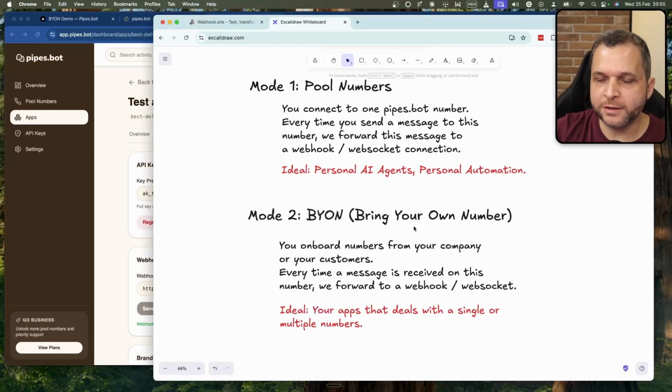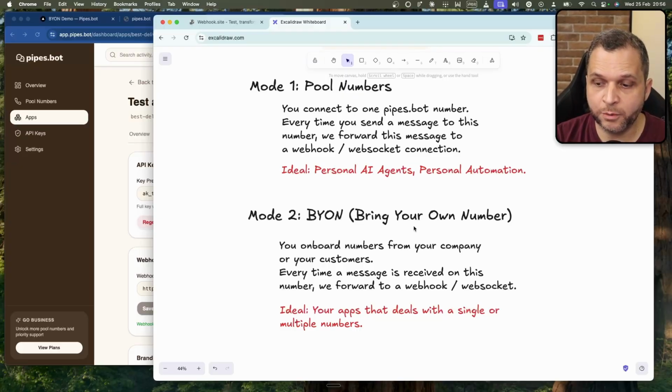So in this case, you can use this number as a number for your app, for example. So every message that we receive on that number is going to be sent either to a webhook or to a WebSocket connection. And this way you can create dynamic apps for your number or for your company, for example.